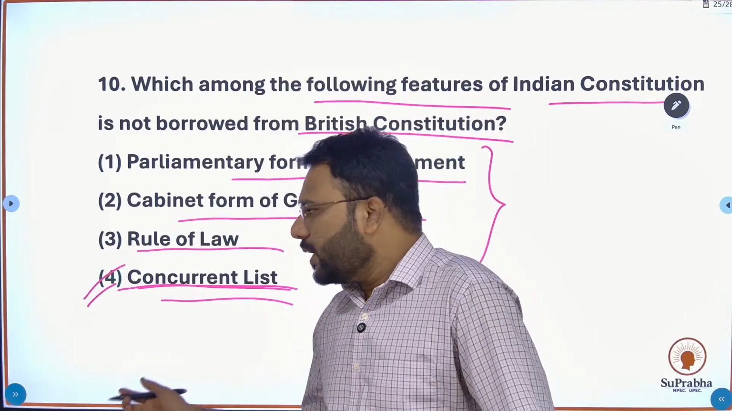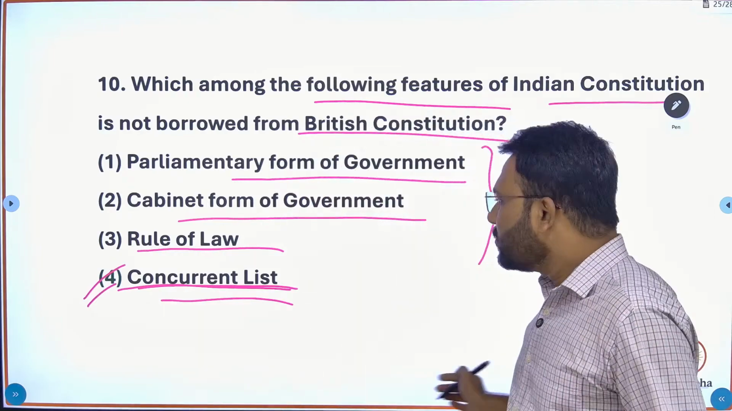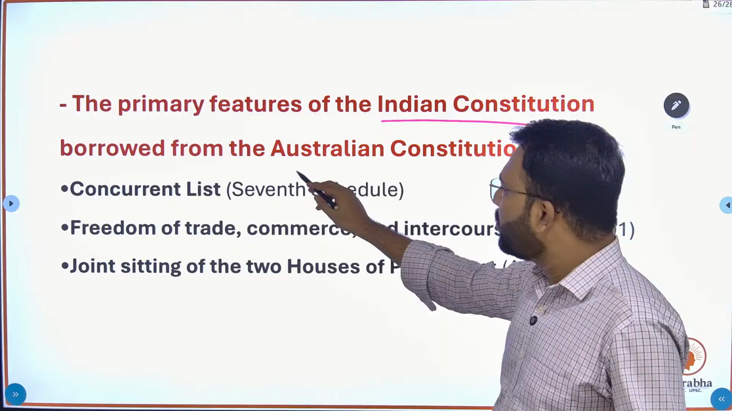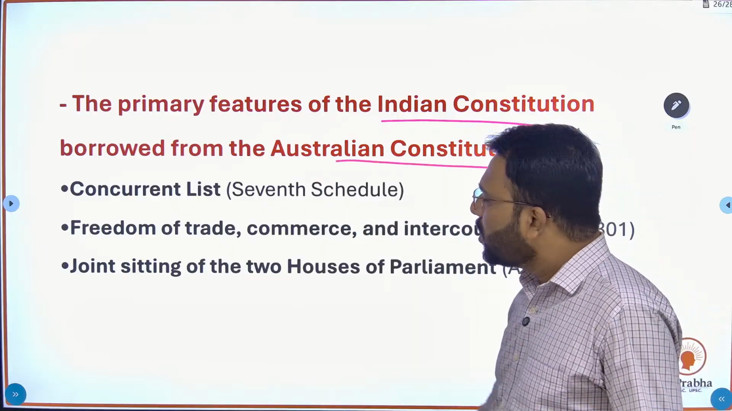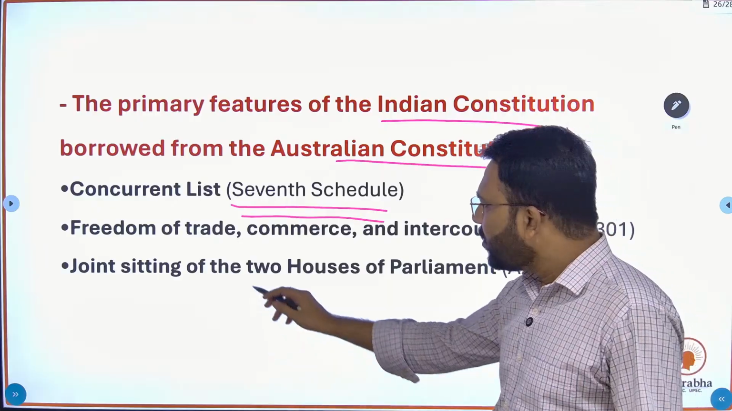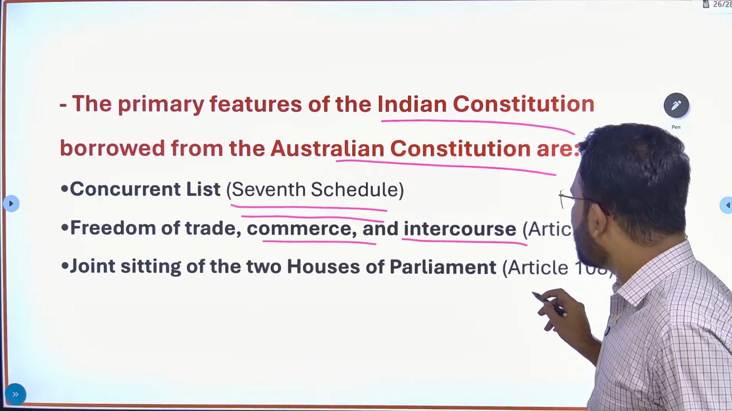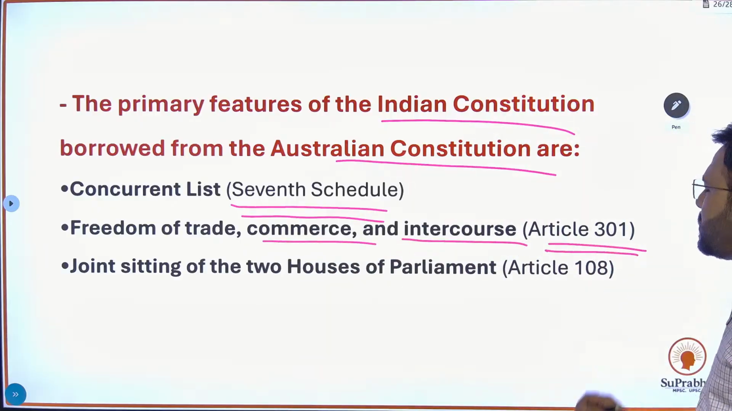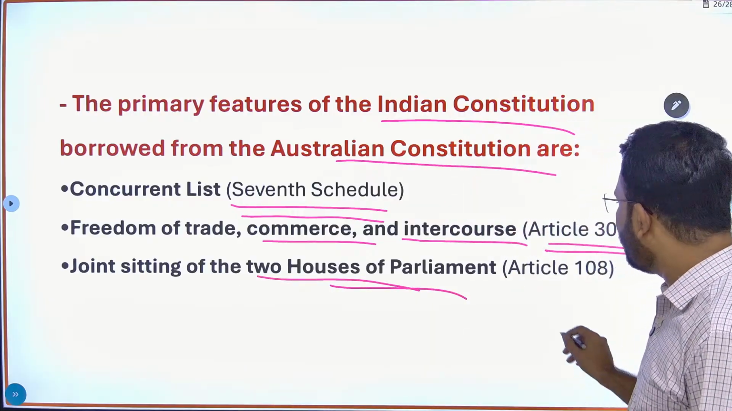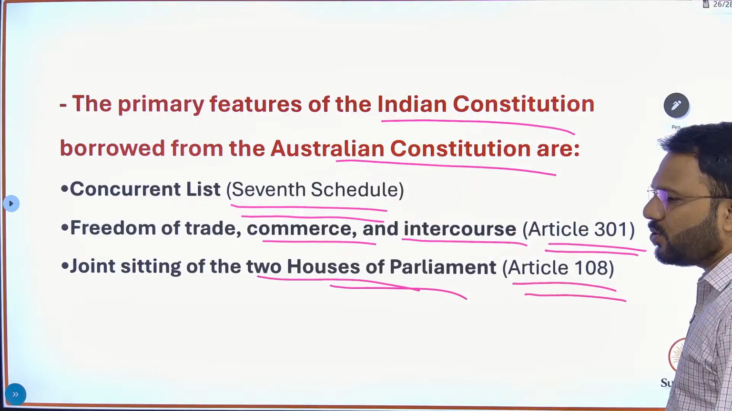Okay, and the concurrent list, as I have told you, we have taken from Australia. Primary features of the Indian Constitution borrowed from the Australian Constitution are the concurrent list, that is mentioned under the 7th schedule; freedom of trade, commerce and intercourse, which is mentioned under Article 301; and joint sitting of the two houses of Parliament, which is mentioned under Article 108.